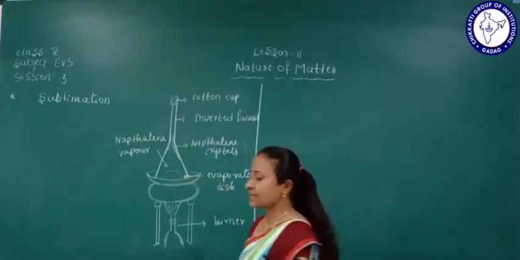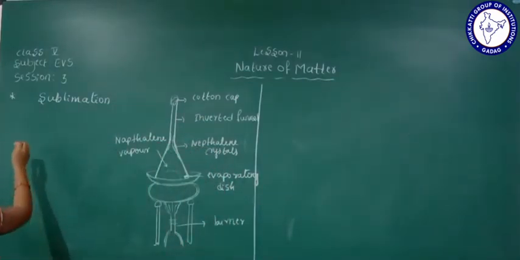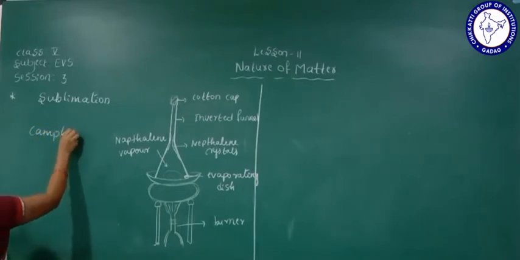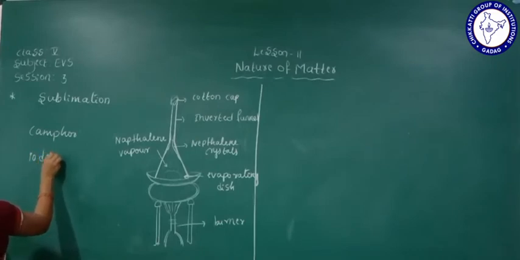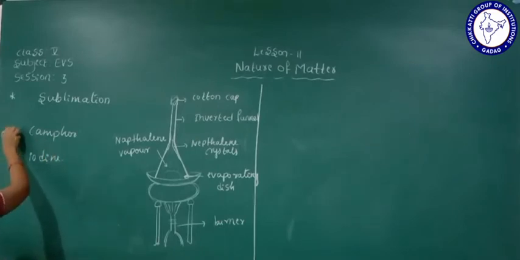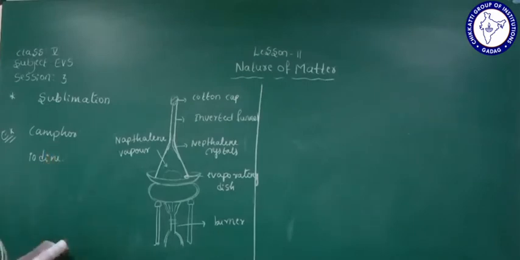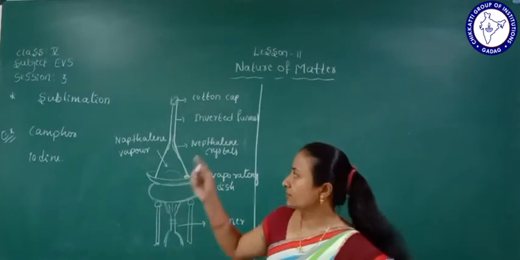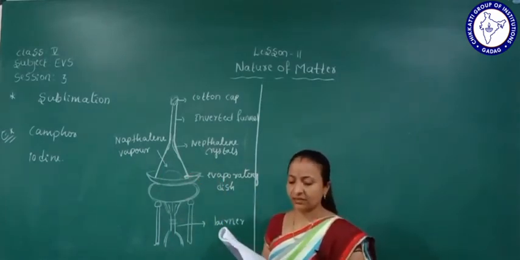What examples can we give of such a solid? Camphor, and iodine can also be given as an example. Naphthalene, camphor and iodine. These are all examples of what? Sublimation.